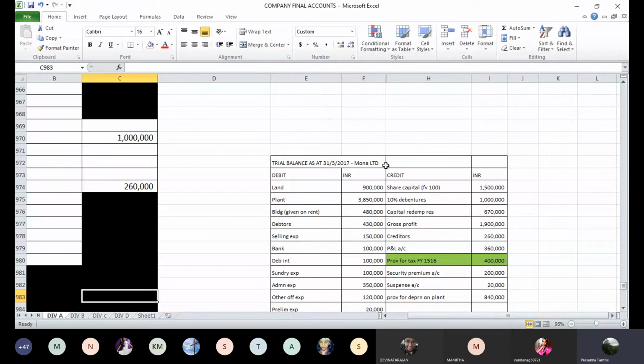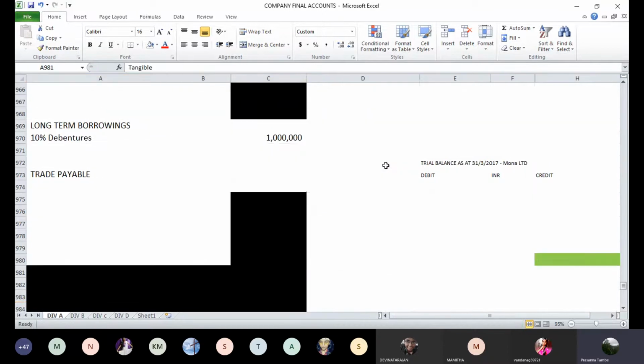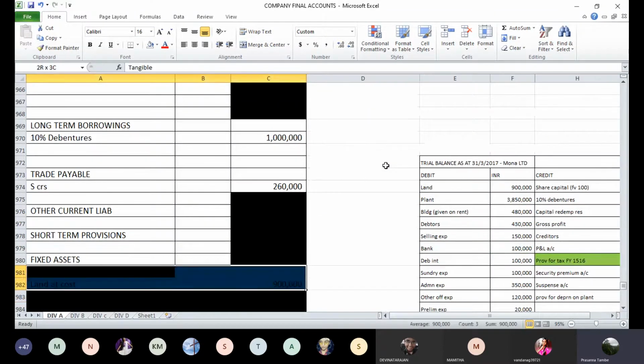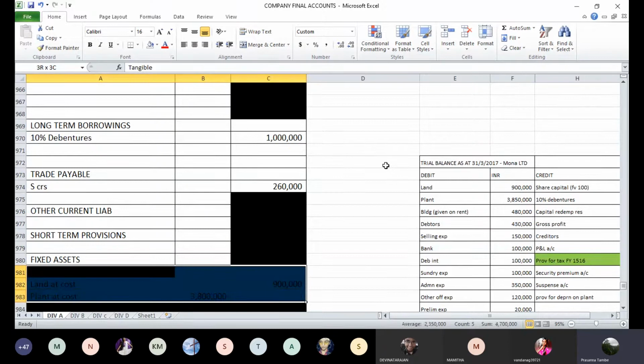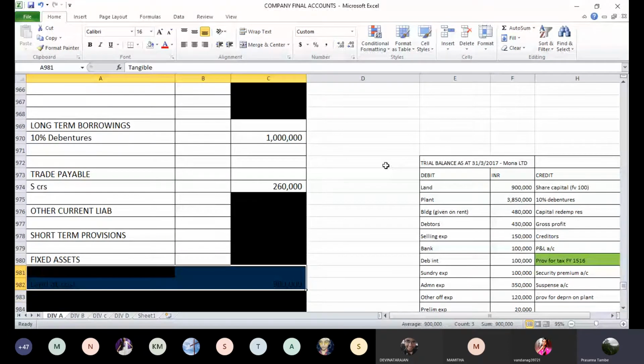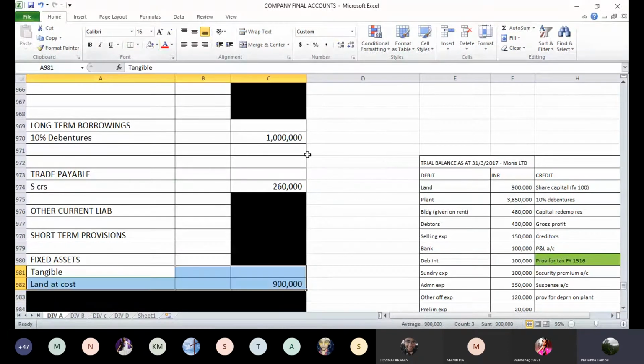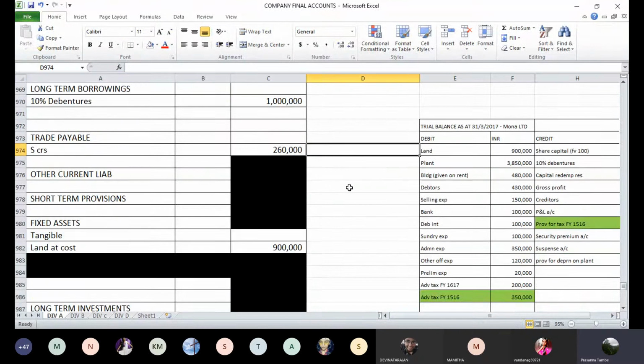Now coming to debit side, first item is land, second item is plant and machinery. Now as far as the land is concerned, it is a tangible asset, but there is no depreciation on land. So we can show it here. Land 9 lakhs at cost. Then plant,